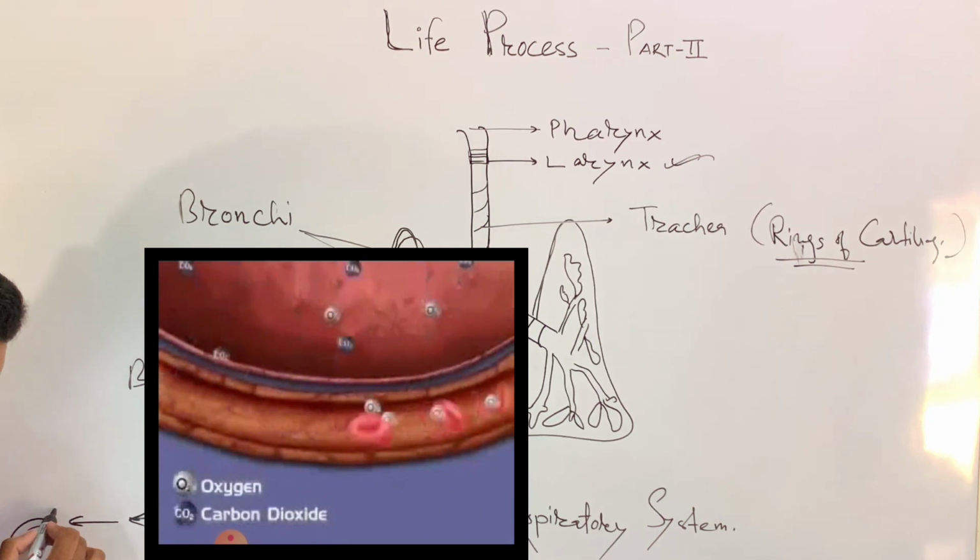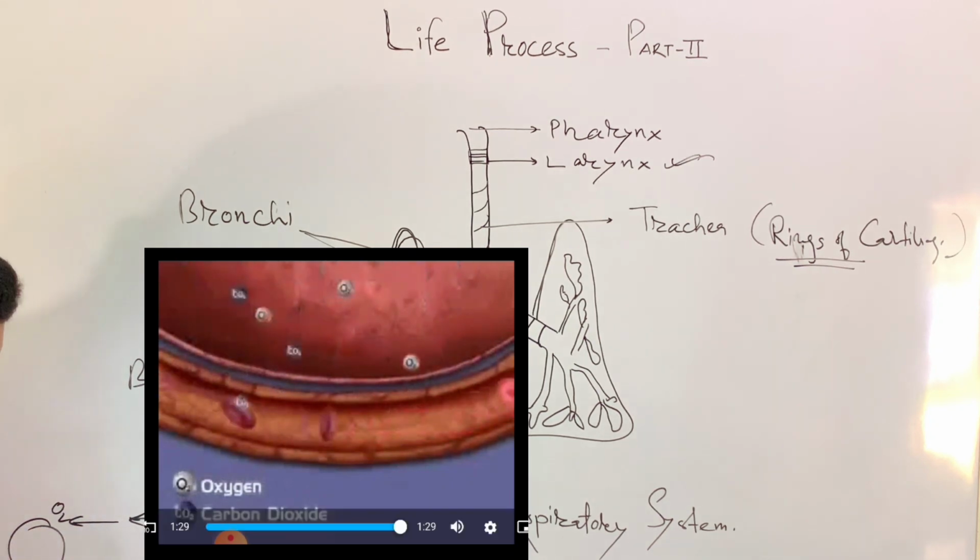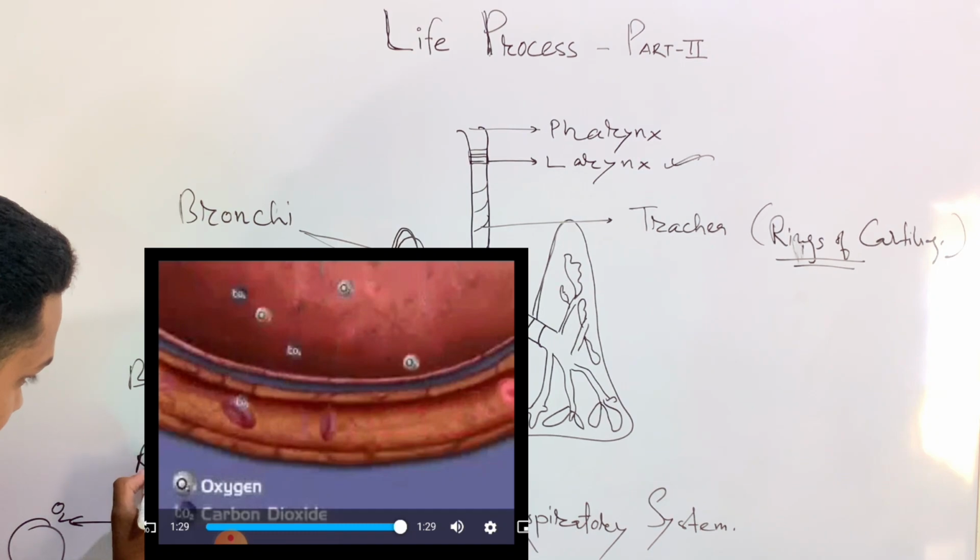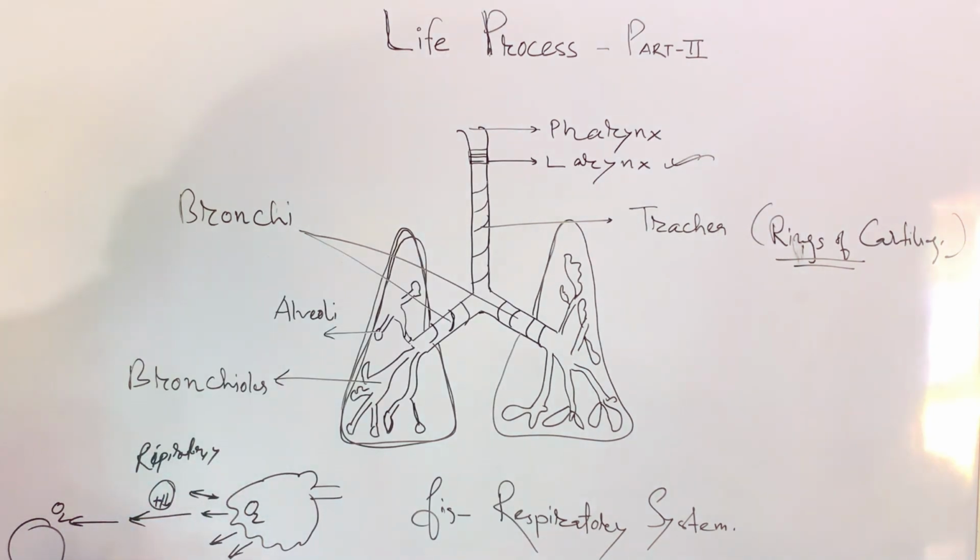Whenever this oxygen comes inside the cell, this hemoglobin is a respiratory pigment. Respiratory pigment. So whenever this oxygen comes near the cell, then what happens?